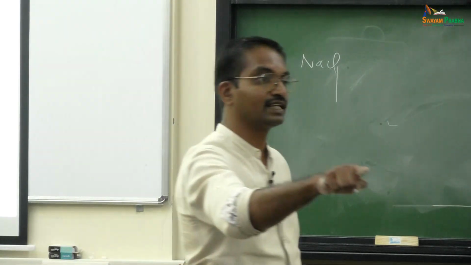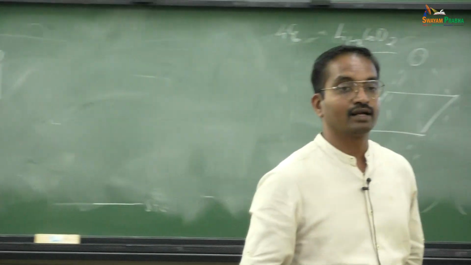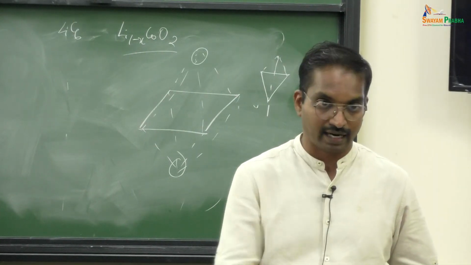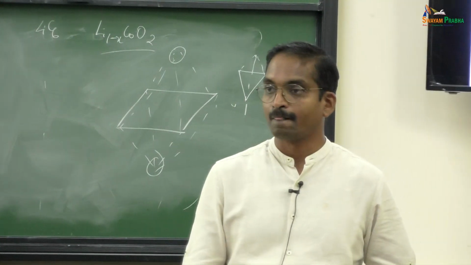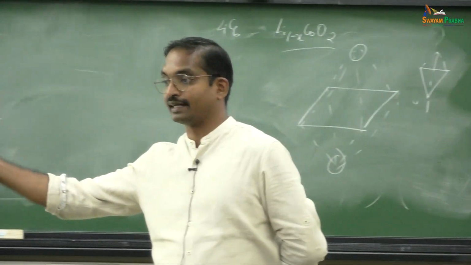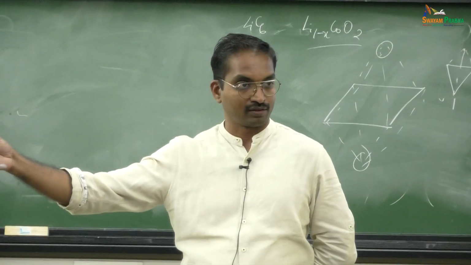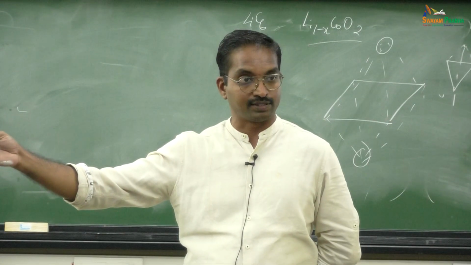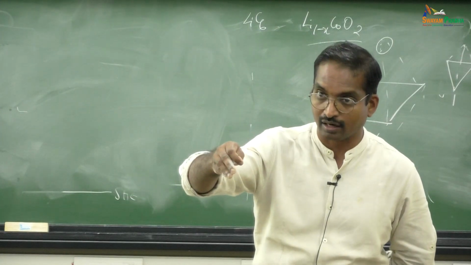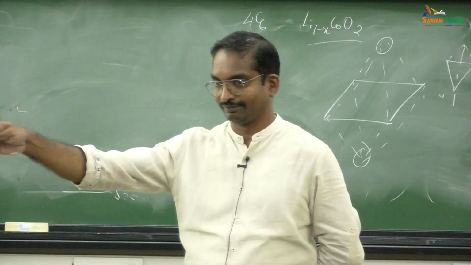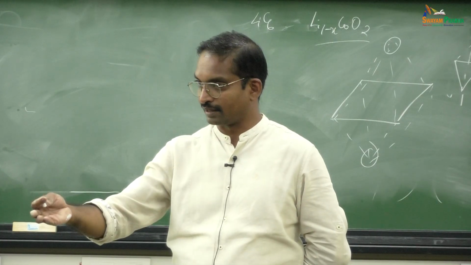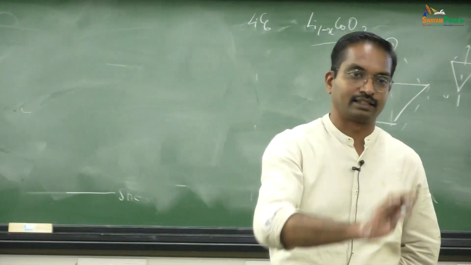Now, what is the definition? Why do we do it that way? The chloride ion is bigger than the Na plus ion. There is a cation, there is an anion. So assume chloride ions make the CCP or FCC lattice, and the octahedral voids are occupied by Na plus ions. That structure is the sodium chloride structure.